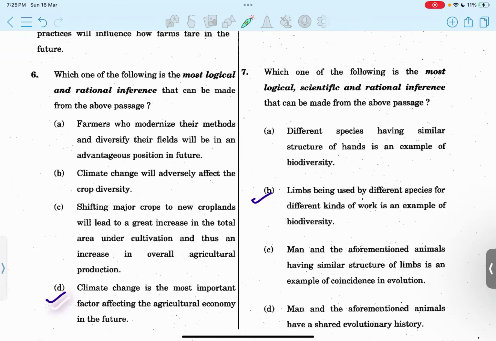So option D, that climate change is the most important factor affecting the agricultural economy in the future. Sixth का A. A option.